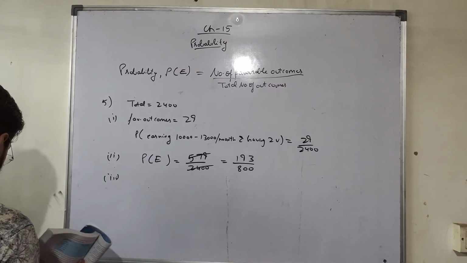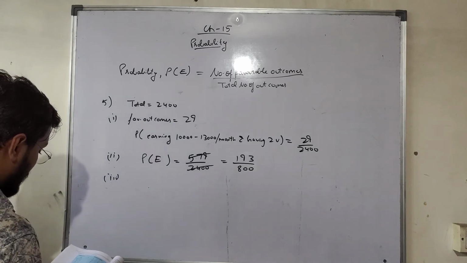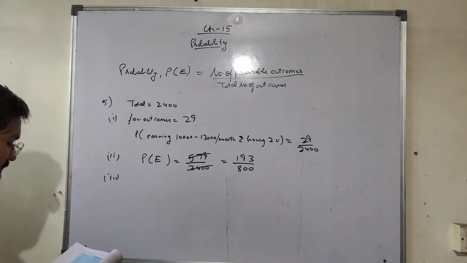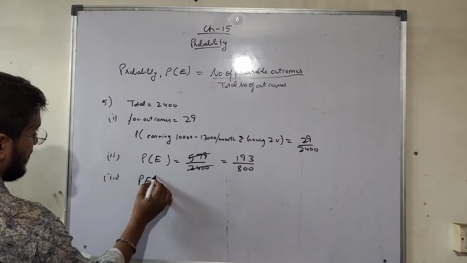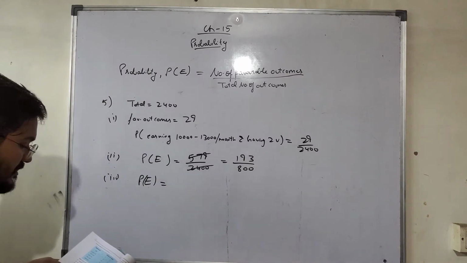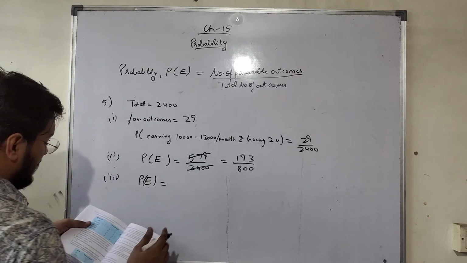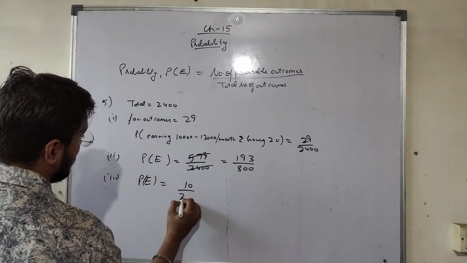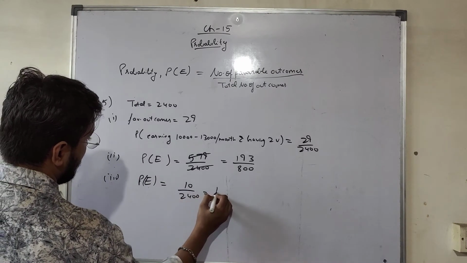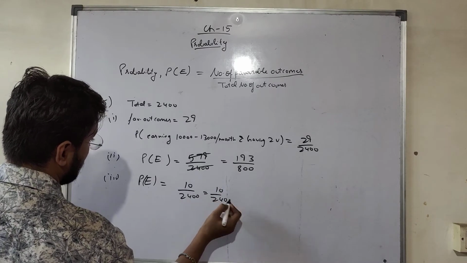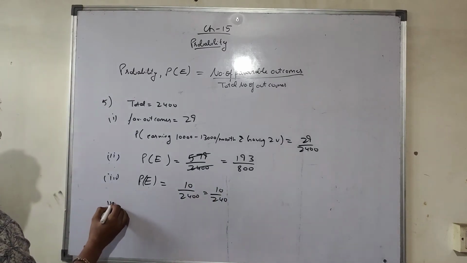Next, third part: probability of earning less than 7,000 per month and not owning any vehicle. Probability of earning less than 7,000 and not owning any vehicle. So 10 such families are there. So 10 upon 2400, 10 upon 240. This is the answer.